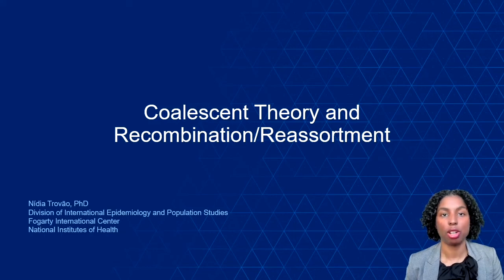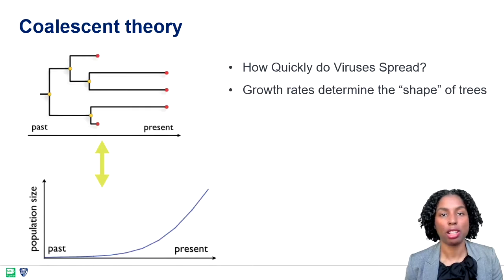In this session, we will talk about the coalescent theory to model demographic processes and how recombination or reassortment events can affect phylogenetic inferences. The coalescent theory is a powerful extension of classical population genetics because it is a collection of mathematical models that can accommodate biological phenomena as reflected in genomic data.